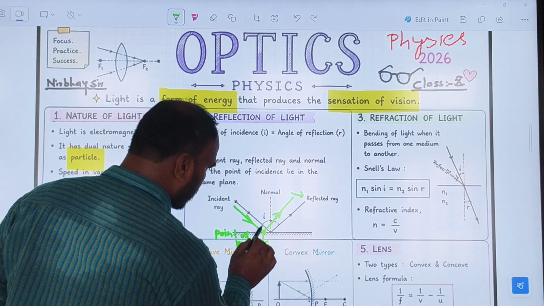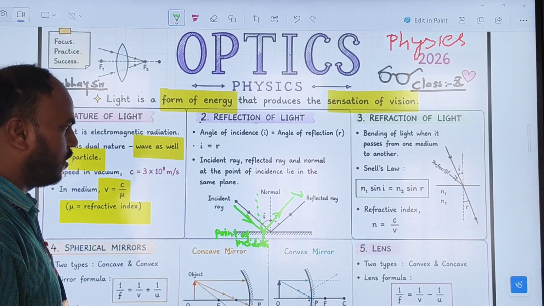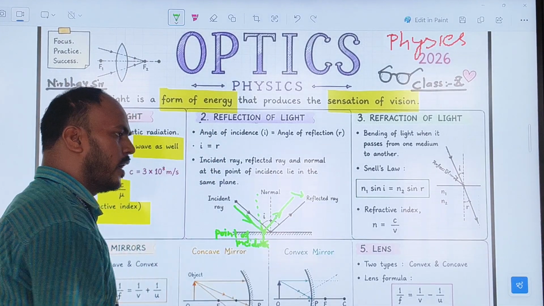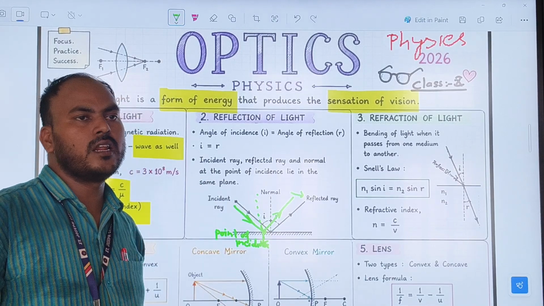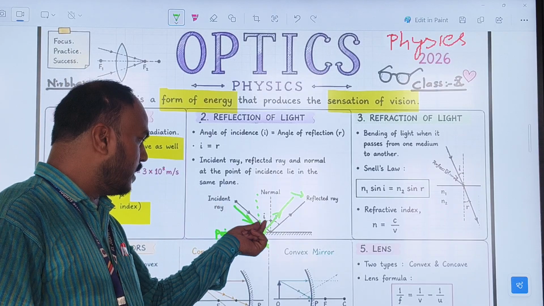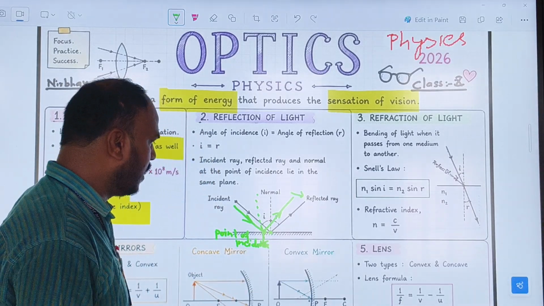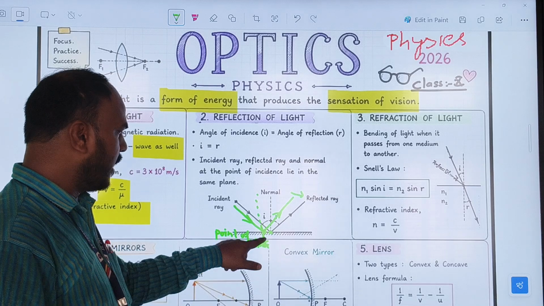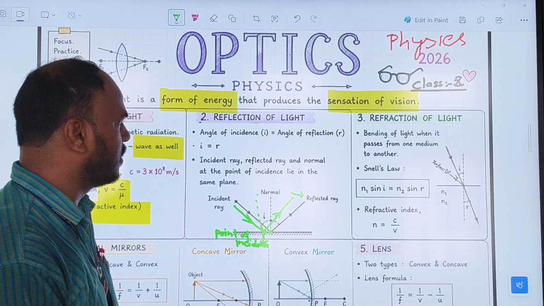And where it strikes, on that point we must draw a line. That is an imaginary line, and that imaginary line is known as the normal line. So when these three lie at a point, this point is known as the point of incidence, and when they lie together, that is called the second law of reflection.